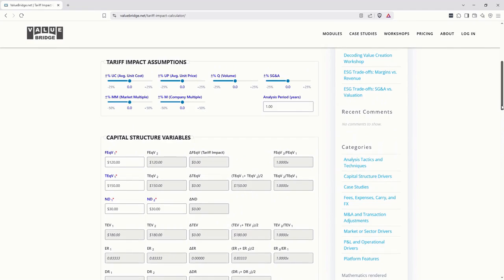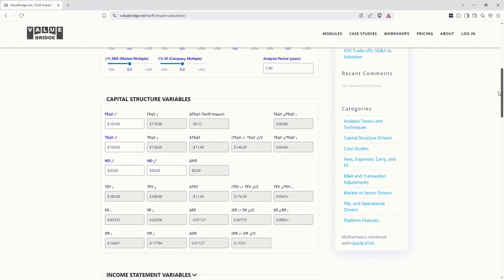First, let us consider cost of goods sold. If 25% of the company's inputs are exposed to a tariff increase of 20%, then the average unit cost would increase by 5% as follows. This reduces the fund's equity value by minus $9.12 million, or 7.6%.